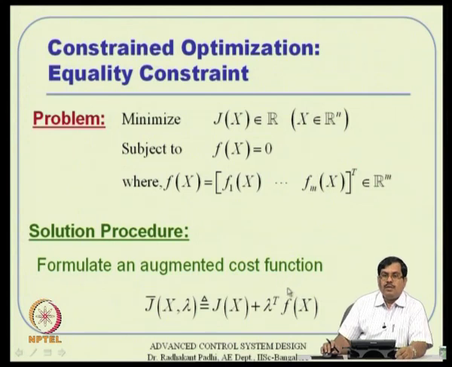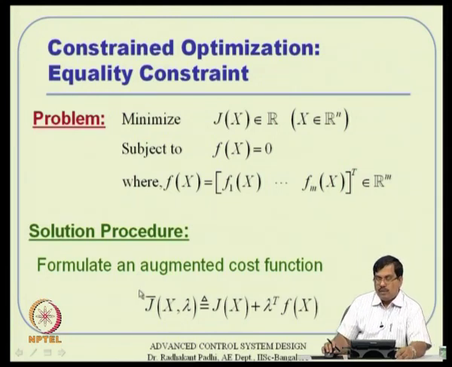But you consider that restriction for a second and concentrate on this augmented cost function, where lambda is a free variable, let us say. That means lambda takes an appropriate value in the process of optimizing J bar.